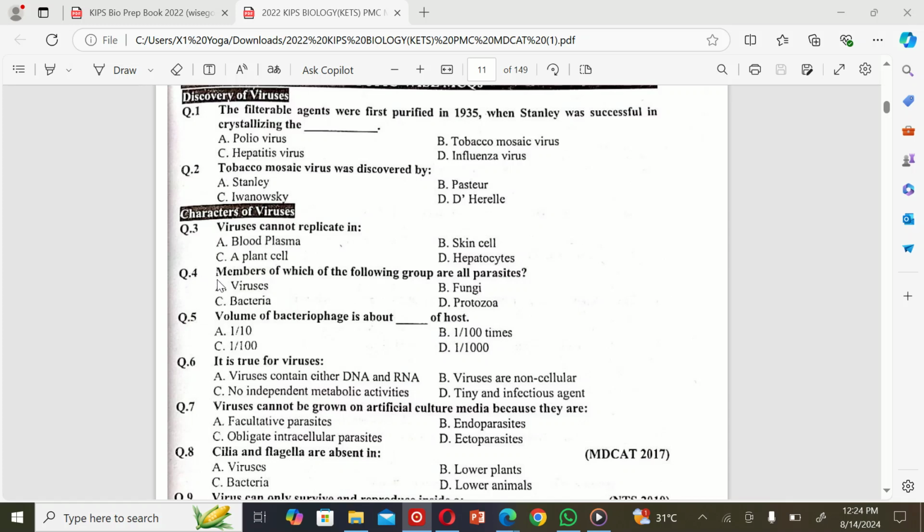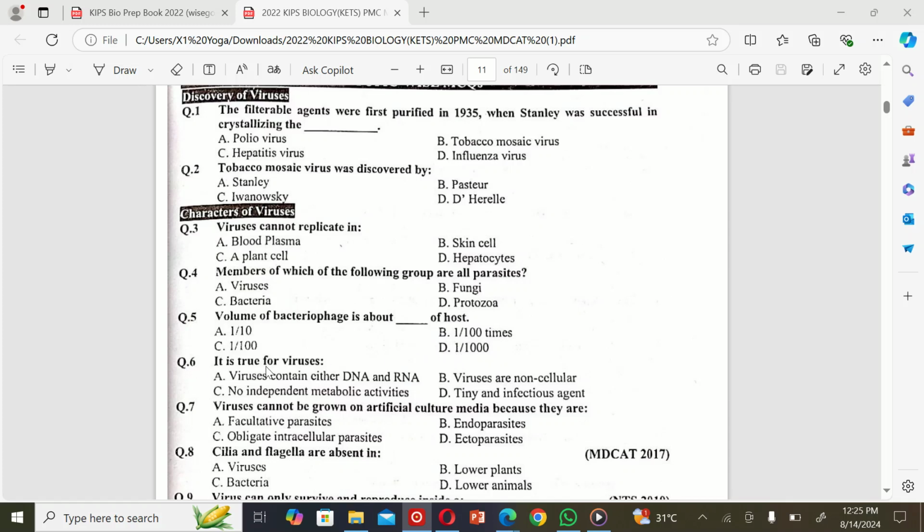Blood plasma. The next MCQ is: members of which of the following groups are all parasites? A. Viruses, B. Fungi, C. Bacteria, and D. Protozoa. So the correct option is A. Viruses. The next MCQ is: volume of bacteriophage is about dash of host. A. 1 over 10, B. 1 over 100 times, C. 1 over 100, and D. 1 over 1000. So the correct option is D.